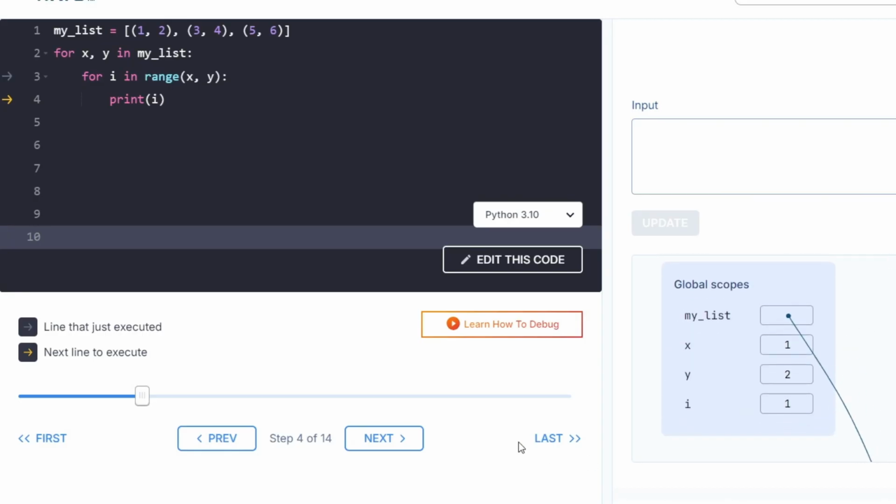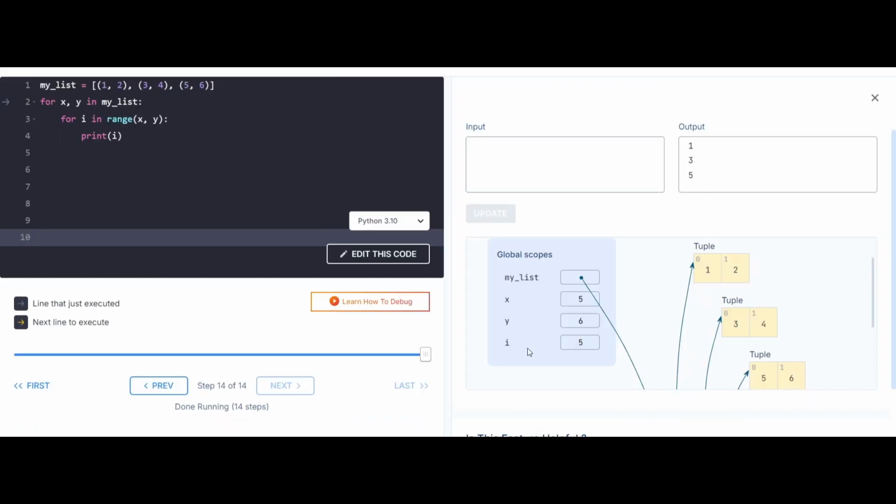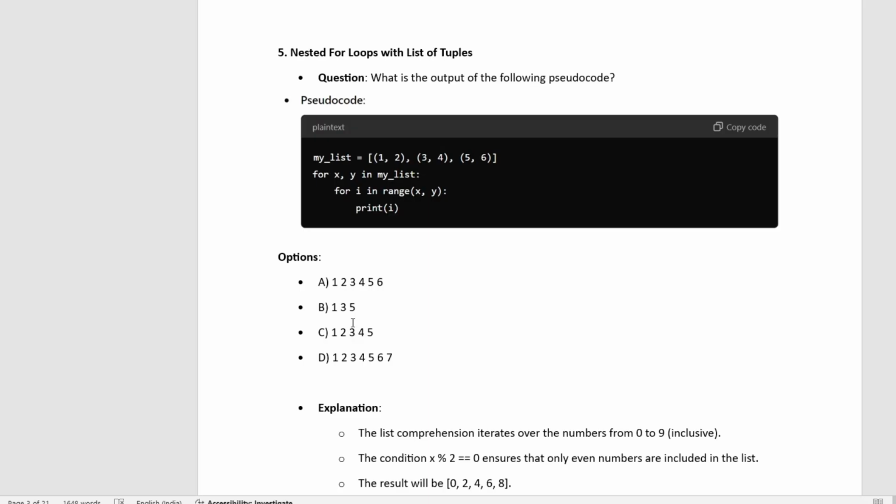Next, the i value equals 1, the first value, so it will be printed. When we iterate multiple times, the x and y values will be there, but we have to print only the first value, so only the first value of each element will be printed: 1, 3 and 5. Yeah, this is our output. So the answer is B.